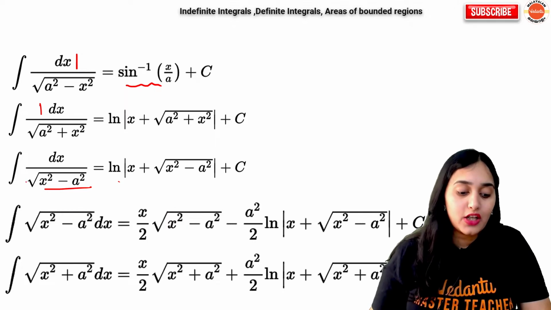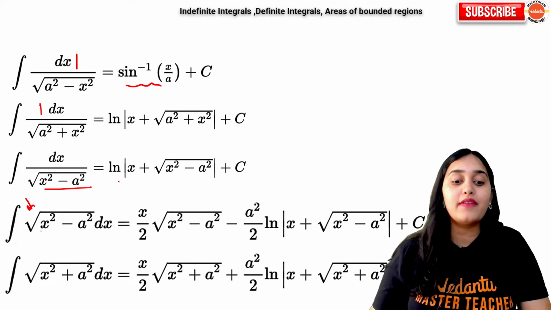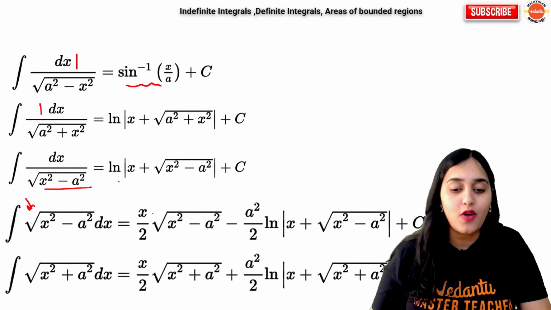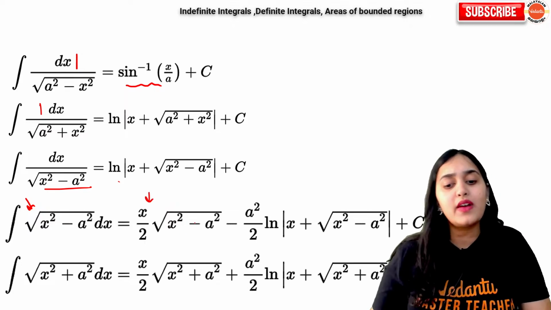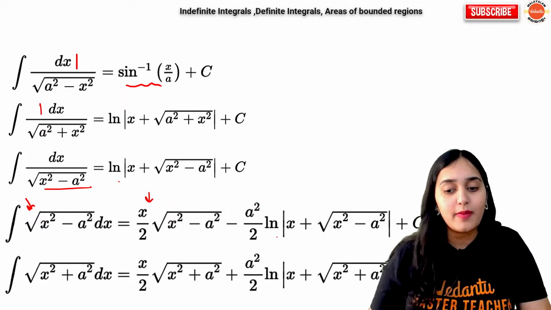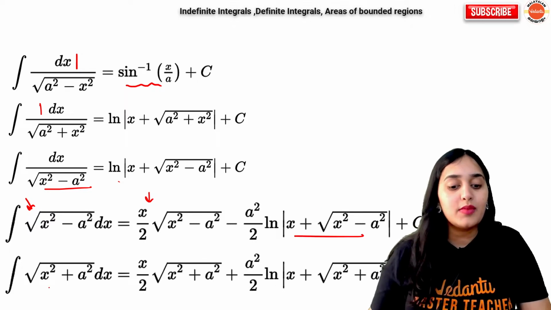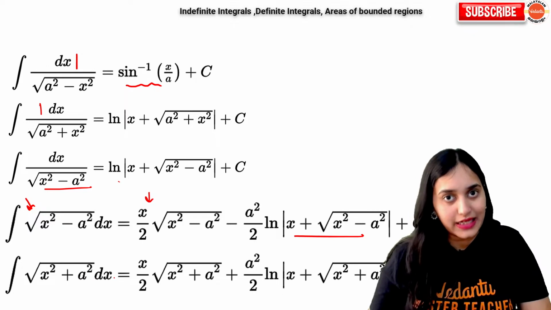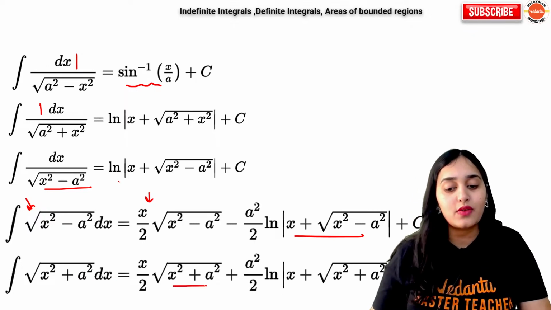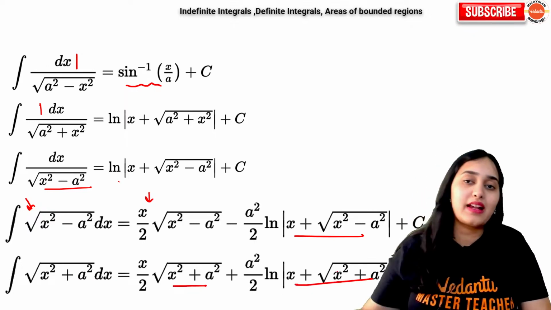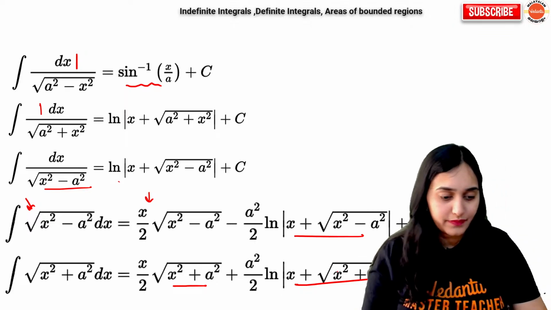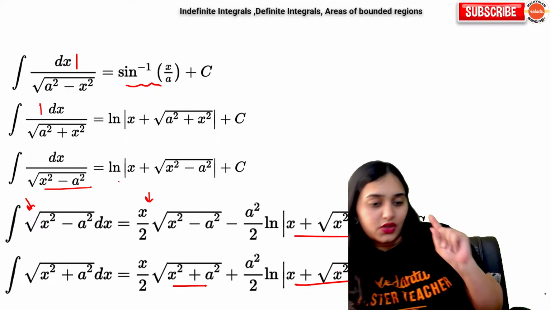Then, if in the numerator you have root over x square minus a square, the formula is x by 2 into root over x square minus a square, minus a square by 2 log of x plus root over x square minus a square, plus c. Similarly, for root over x square plus a square, the integration will be x by 2 into root over x square plus a square. Here also, plus a square by 2 log of x plus root over x square plus a square. Same formula.